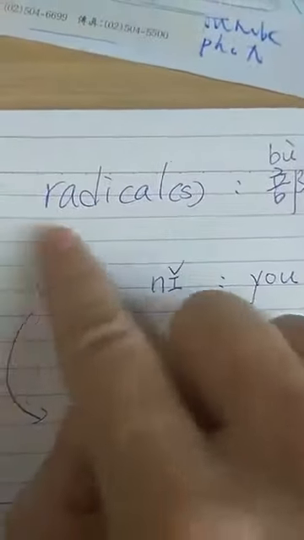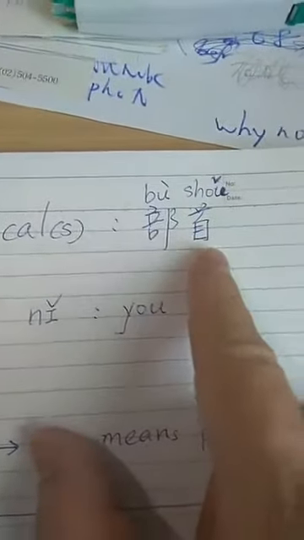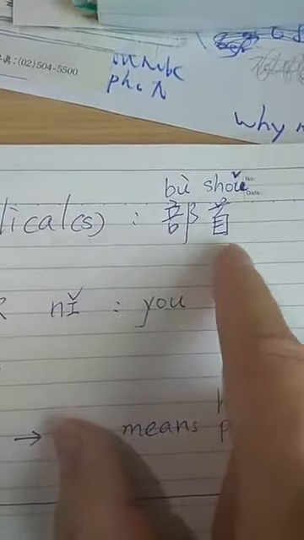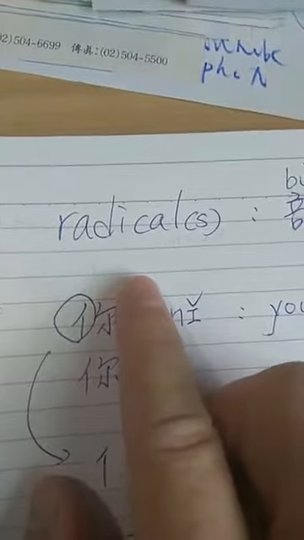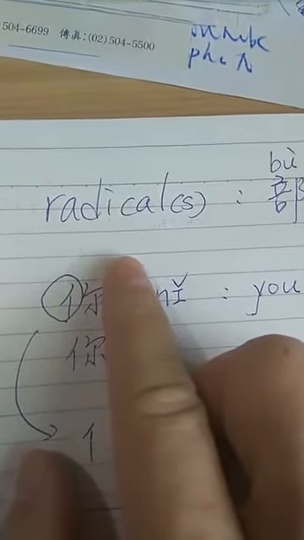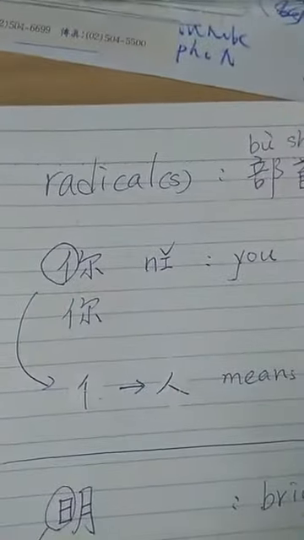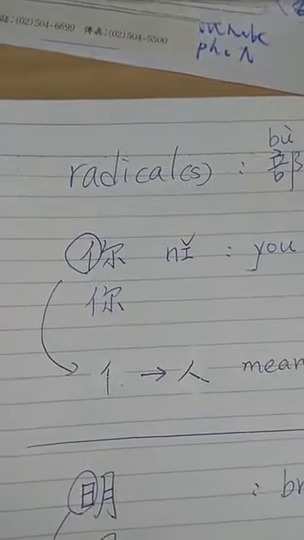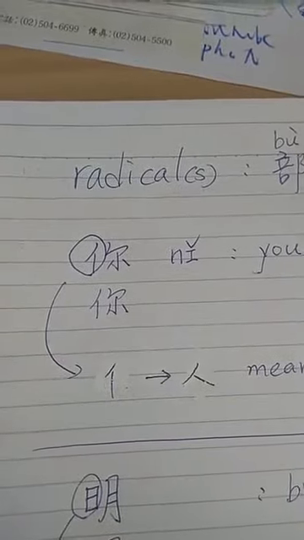Okay, today I'm going to talk about radicals. In Chinese, radicals means 部首. Again, 部首. And actually, a radical means the main part of a Chinese word, the root of the Chinese word, and we call that 部首. What is the main part of a Chinese word? I know it is very hard to understand, so I'll give you one example here, and then you will understand.